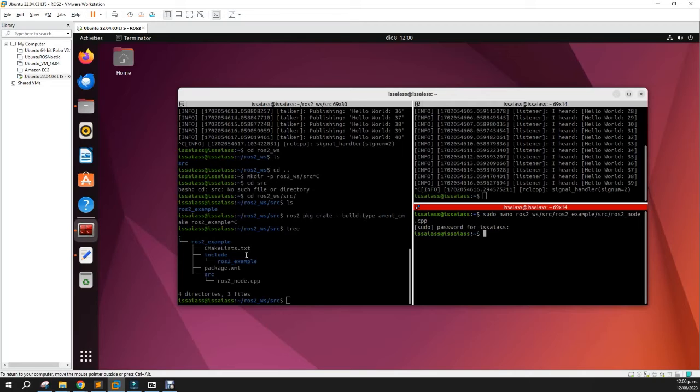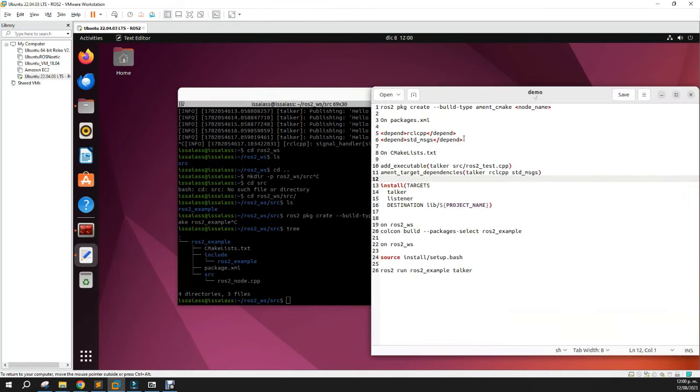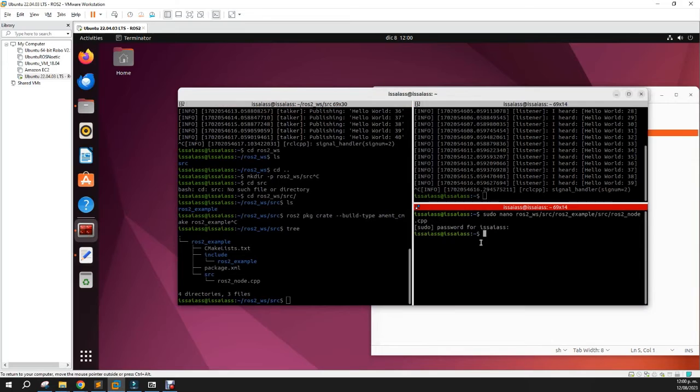The modifications that you have to do if you are just using rclcpp and other things are minimal. For example, in package.xml, you have to put these things after creating the package and, obviously, your C++ code. So let's see.